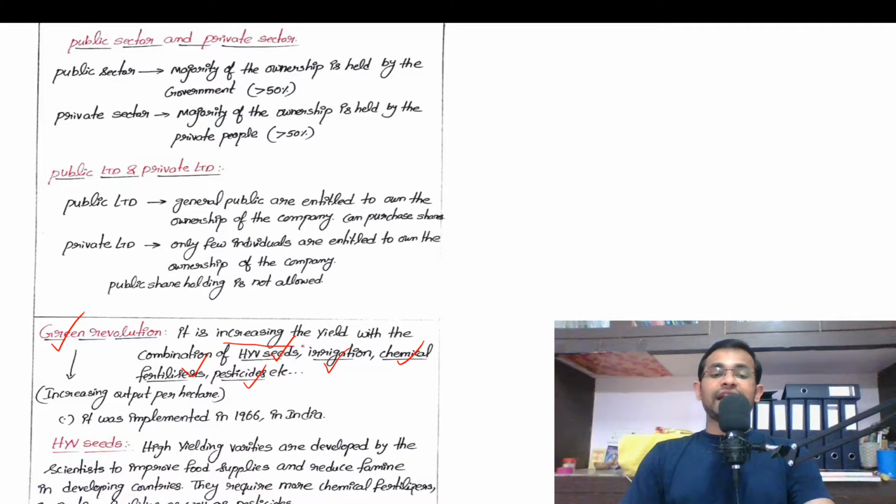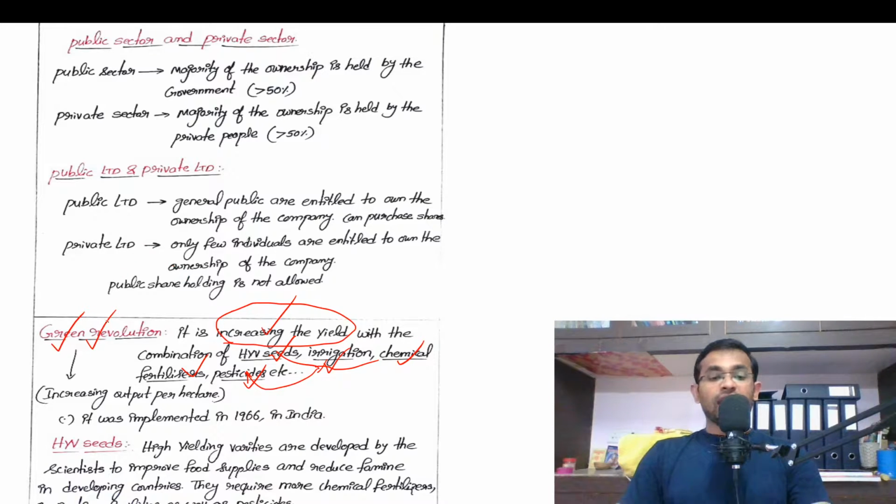So what is the meaning of increasing the yield? Increasing the yield means increasing output per hectare. Increasing output of grains, of food grains per hectare is called increasing the yield. So what is green revolution? The objective of the green revolution is to increase the yield with the combination of high yielding varieties, irrigation, chemical fertilizers and pesticides. That means these are the four elements which have enabled the green revolution in India.